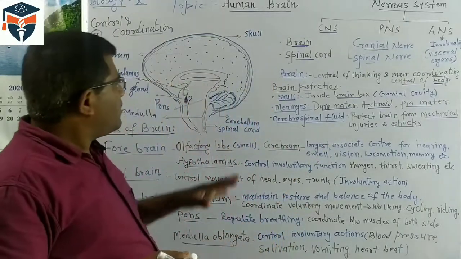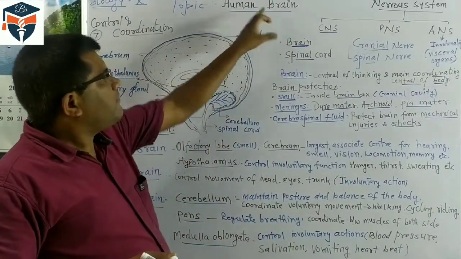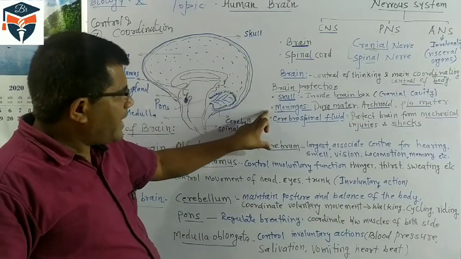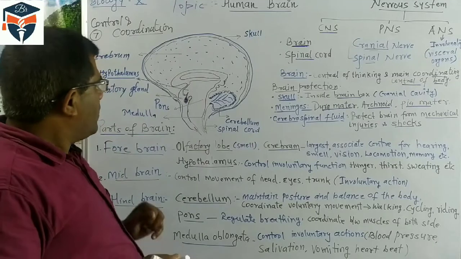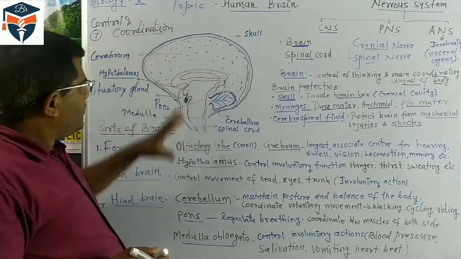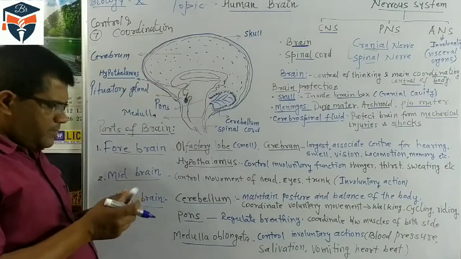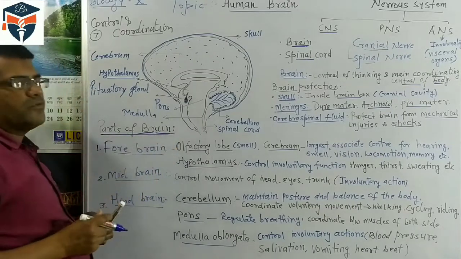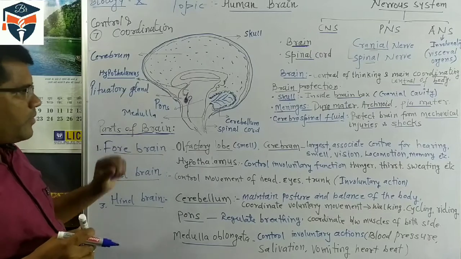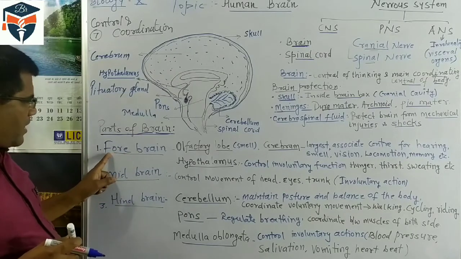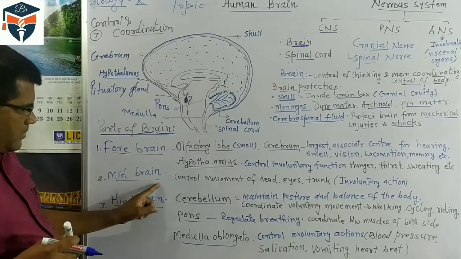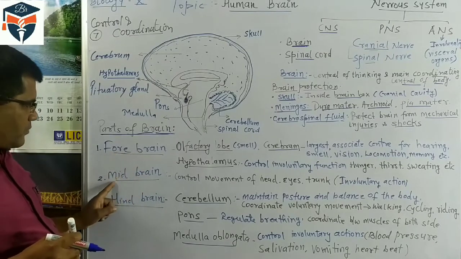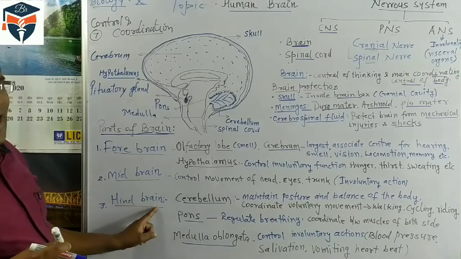Students, now the important part is the structure of the brain. We have already covered the skull, meninges, and cerebrospinal fluid. Now, for study purposes, we divide our brain into three parts. We are now discussing the parts of the brain. The human brain is divided into three parts: forebrain, midbrain, and hindbrain.